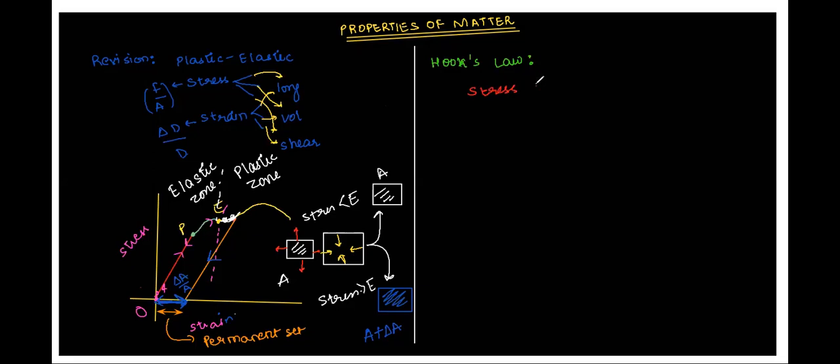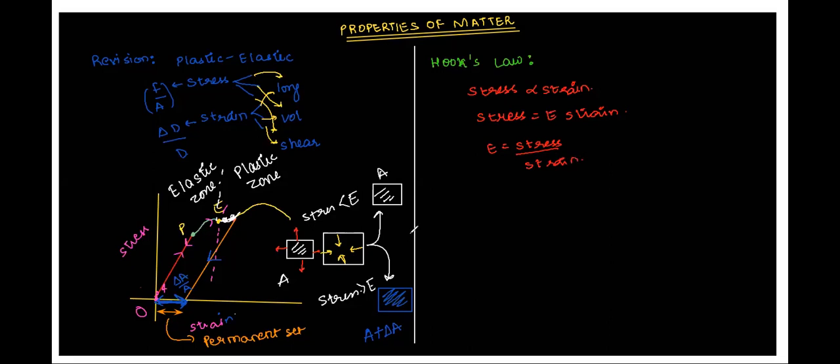Absolutely. It says that stress is directly proportional to strain, and the coefficient of proportionality is called E, or elasticity. So this E is given by stress per unit strain. Absolutely correct.